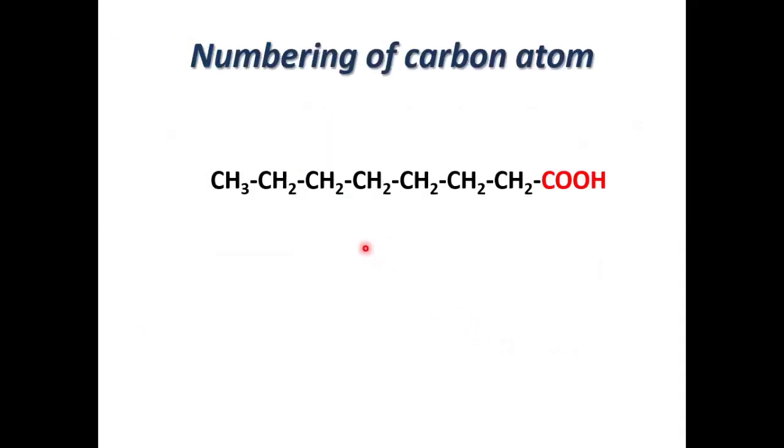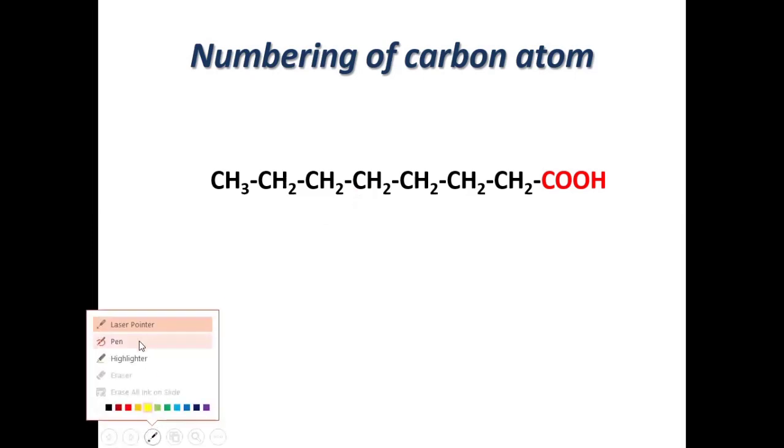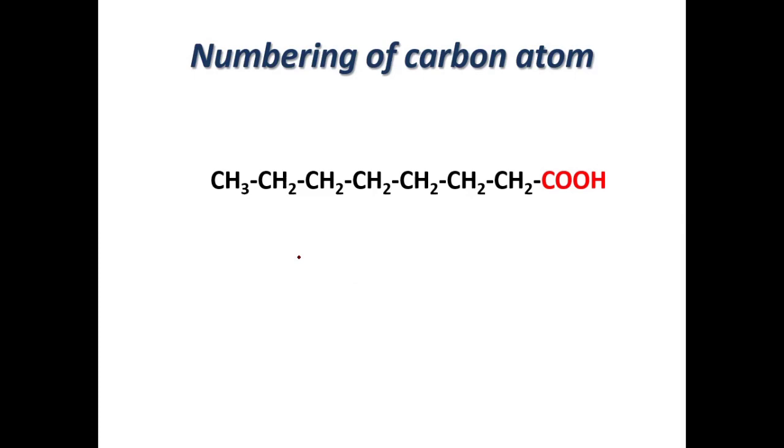So first let's see what do you mean by alpha, beta, omega. Here, if you see, this is a fatty acid chain. This is the carboxylic end and this is the methyl end. The carboxylic carbon is numbered as 1, followed by 2, 3, 4, and so on.